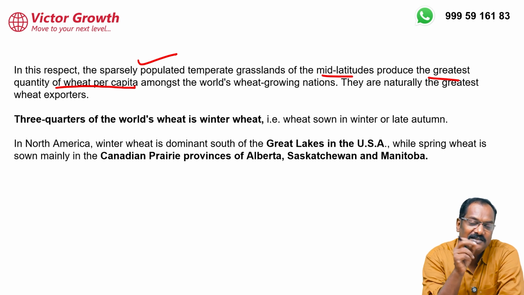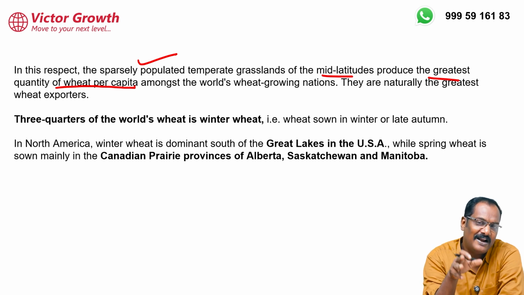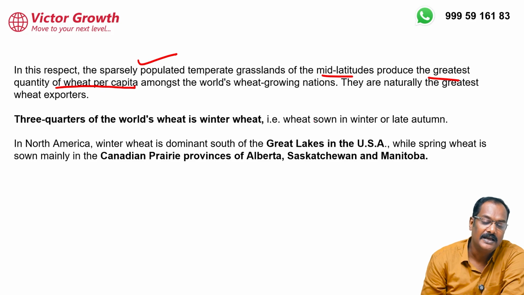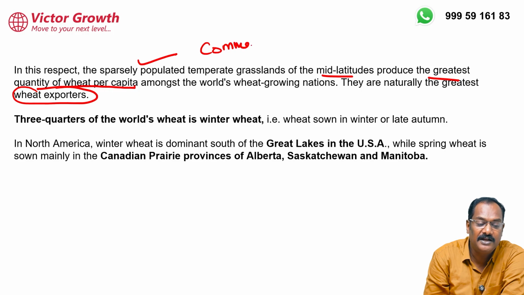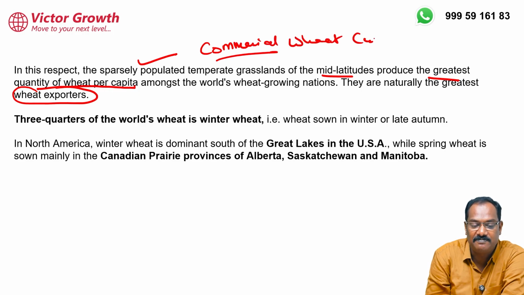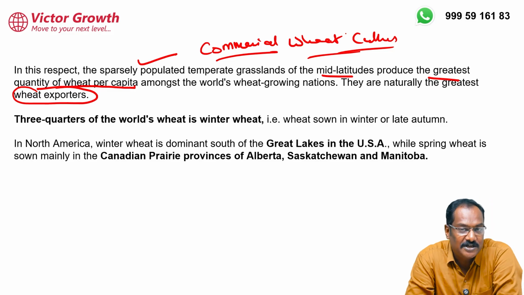So that is the thing. They have very huge land. Per capita land and wheat production is very high. They are naturally wheat exporters. That means you can also write that these people do commercial wheat cultivation. Please write down this word: they do commercial wheat cultivation.